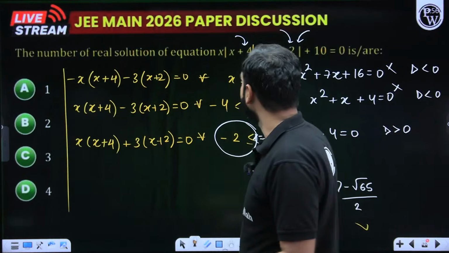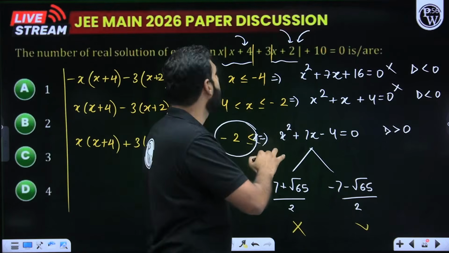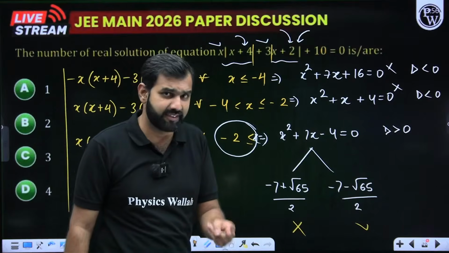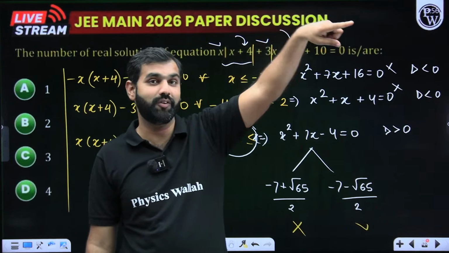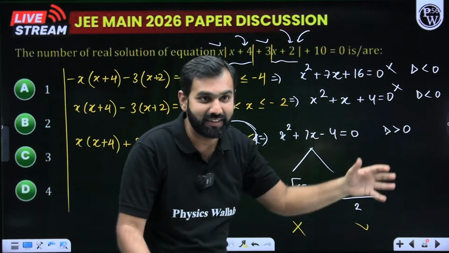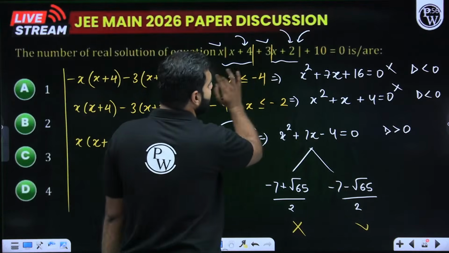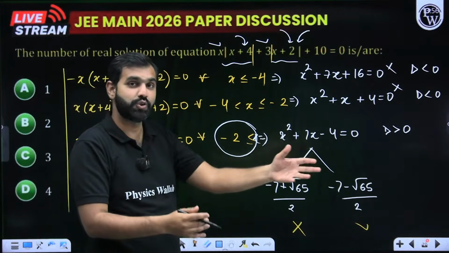Keshav is saying, sir, see, this is under modulus sign. This is also a modulus sign. There you are seeing this x plus 3 plus 10. So if x is positive plus positive, I hope you remember positive. So if all the terms are positive, you cannot have a 0 here. So that's the catch. Brilliant, Keshav. So with that, what I'll say is that yes, this possibility, students, that x greater than 0 should not be considered.